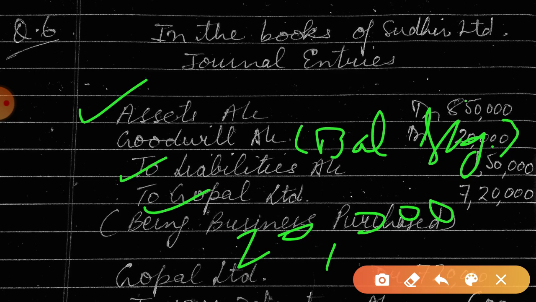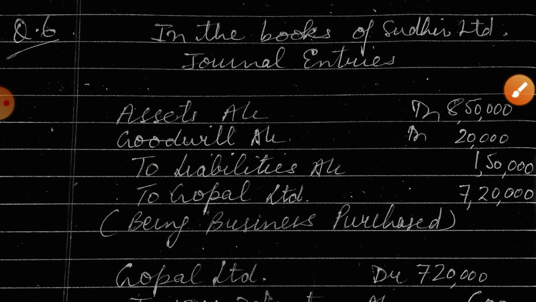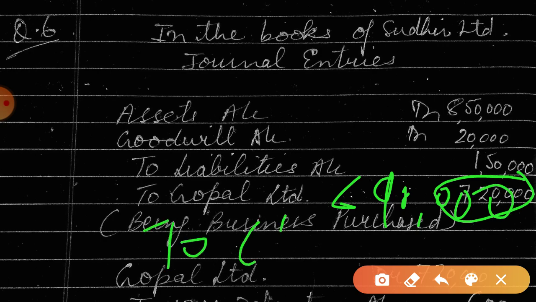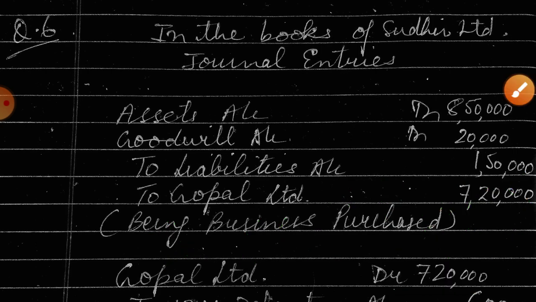And if in this case we have paid less amount like 6,90,000, if I am just taking an example, if here 6,90,000 is paid, then the amount will be transferred to capital reserve. Capital reserve 10,000. So this is the journal entry.